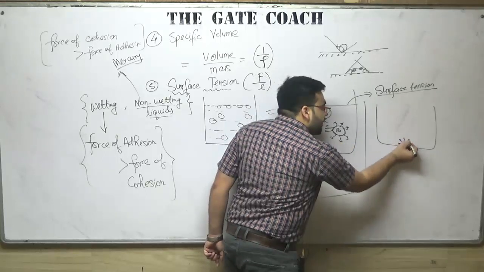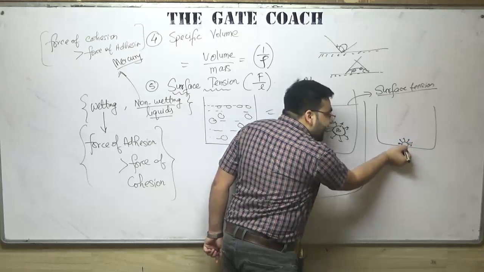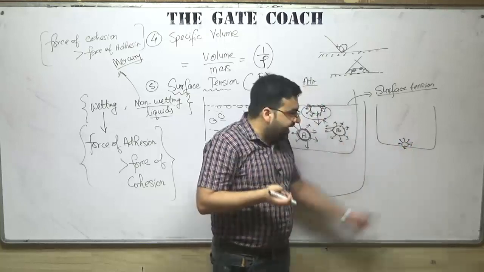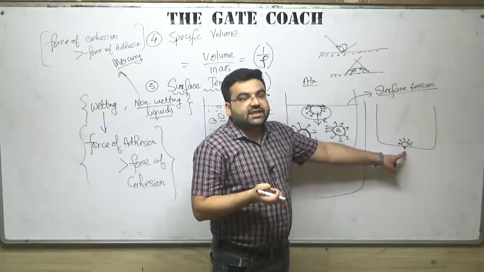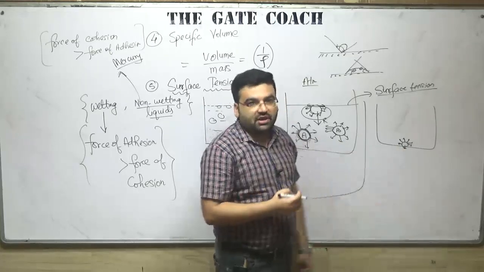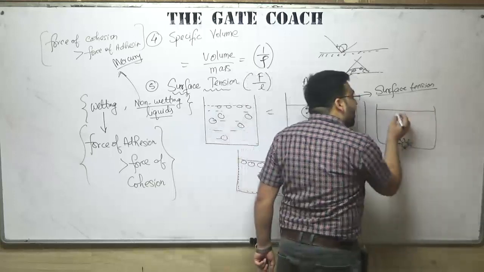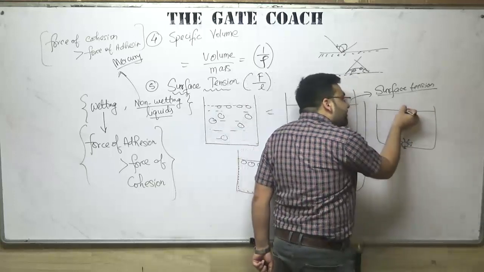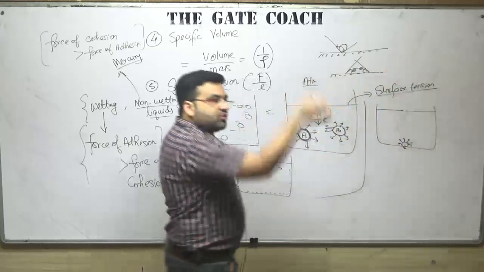So here the net force will be 0, because at the bottom it has some adhesion with the surface. But as far as the top is concerned, there is no adhesion, because there is no such media above it.